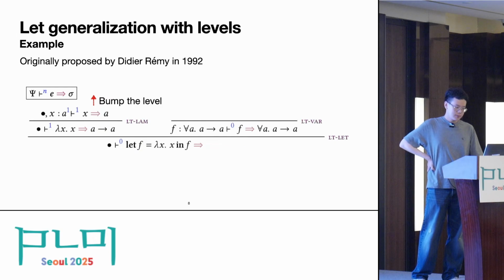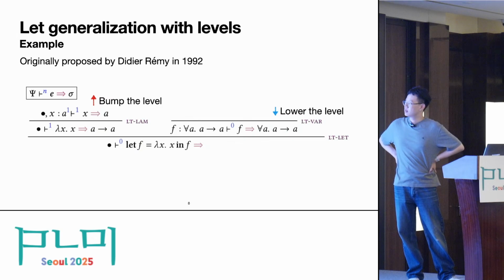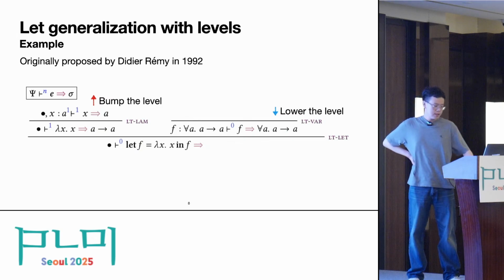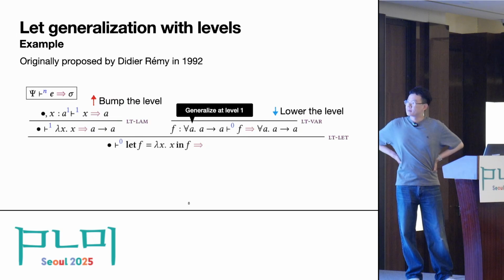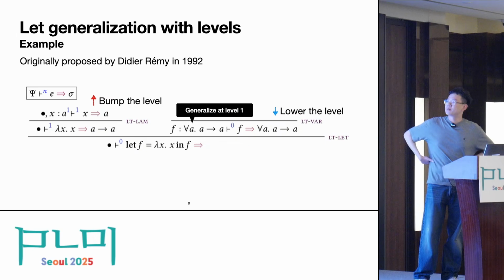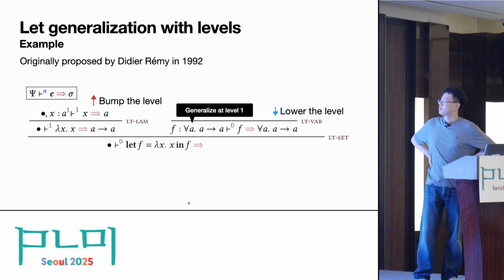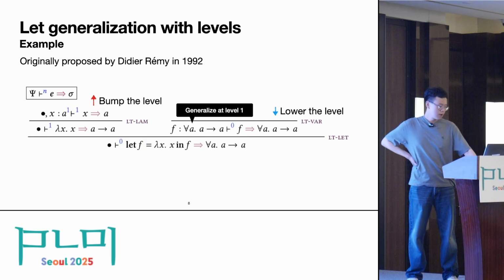And to type the let body, here we get back to level 0, and we generalize the type of f, which is the bound polymorphic identity function, and its type got generalized at level 1 to be a polymorphic type, for all a, a to a. And we infer the type of f as this type.